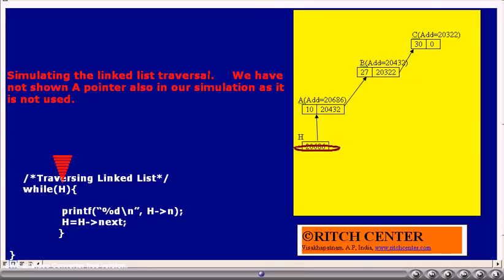First, the while (h) condition is evaluated. What is the current value of h? That is 20686. Is it positive? Yes. Positive means is it true? Yes. Thus, the while condition is true. We will enter into the loop.